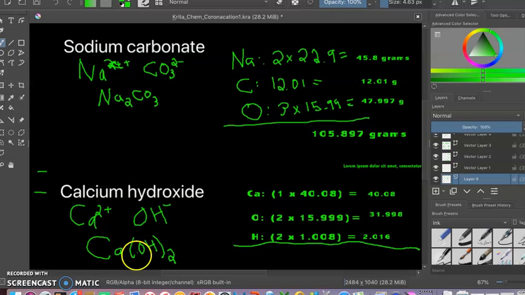Calcium, we multiply it by 1 because we have 1 calcium. Oxygen, we multiply it by 2 because we have 2 oxygen, and hydrogen we multiply by 2 because we have 2 hydrogen. I'm getting all these numbers from our periodic table, the atomic mass units. We multiply those numbers, we should get these numbers, and then what do we do with them? We add them up, and what do you get? I got 74.094, and that is it, y'all. Okay, so you should be able to do all assignments 1 through 5.